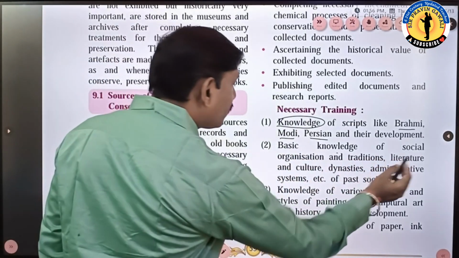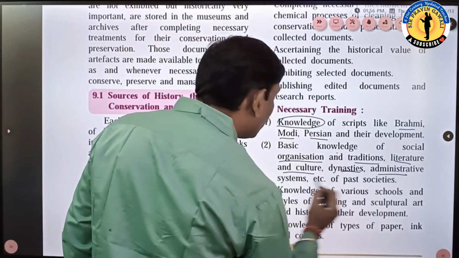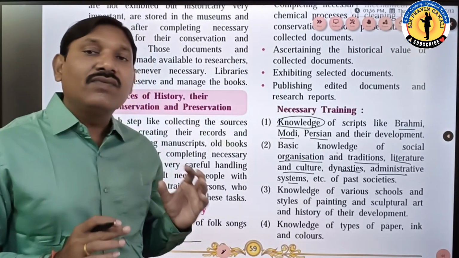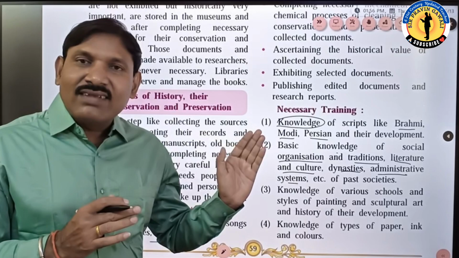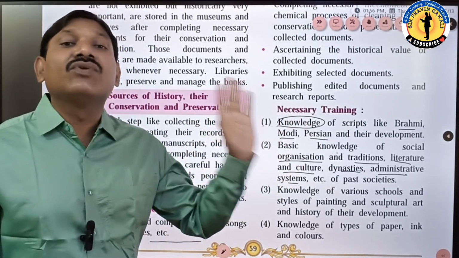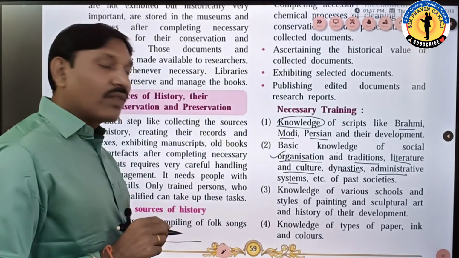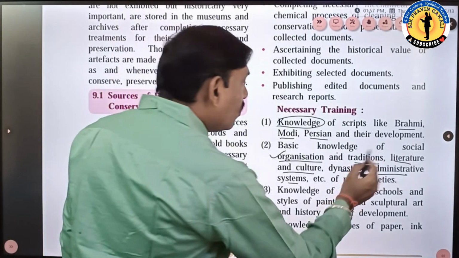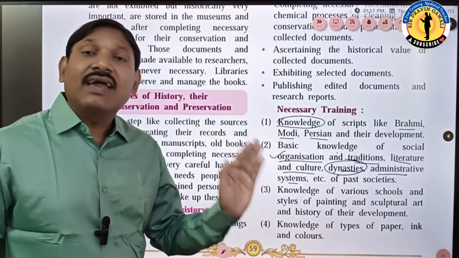Now the next one: basic knowledge of social organization, tradition, literature, culture, dynasties, and the administrative system of past societies. The person should be given such knowledge. What kind of knowledge? Social organization. If you are quite aware of the social organization in the old days, then only, if any document belonging to that social organization is found, can you identify or interpret it. Okay students, it means he should have enough knowledge of history. Now tradition, literature, culture, dynasties, and the administrative system; we should understand the administrative system also.